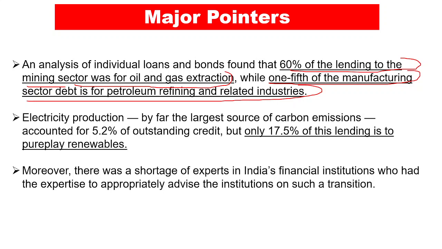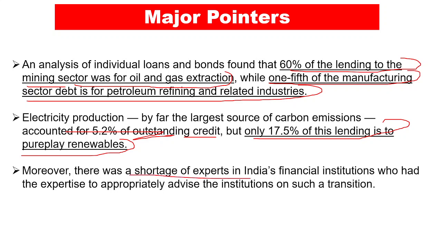Now, electricity production, by far the largest source of carbon emissions, accounted for 5.2% of outstanding credit, but only 17.5% of this lending is pure play renewables. This is a very small amount according to the authors, and the problem arises from a lack of awareness among the financial institutions.